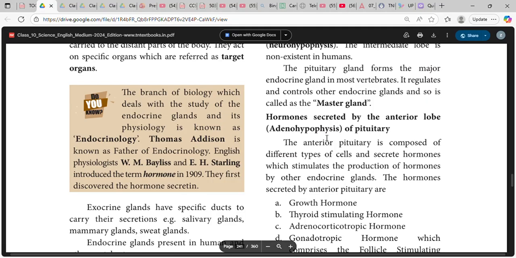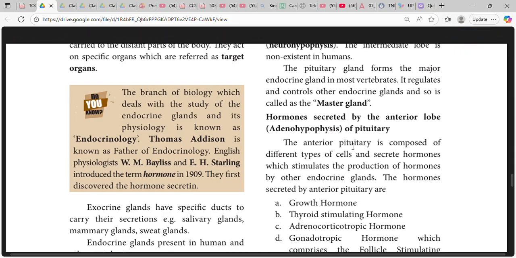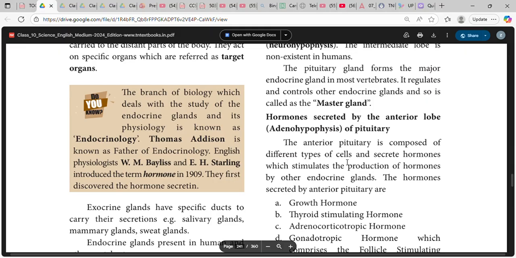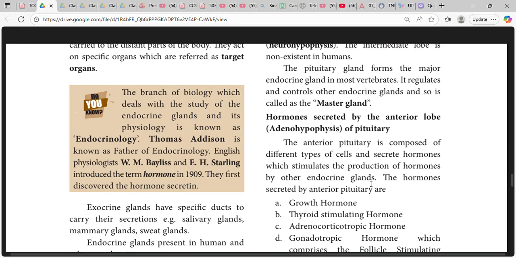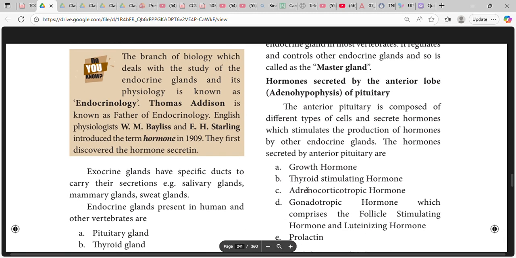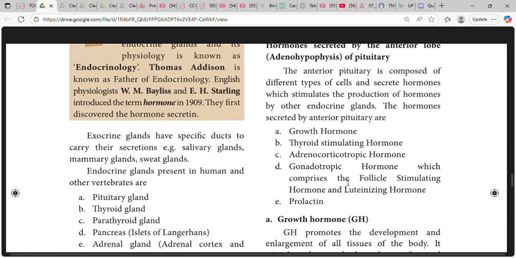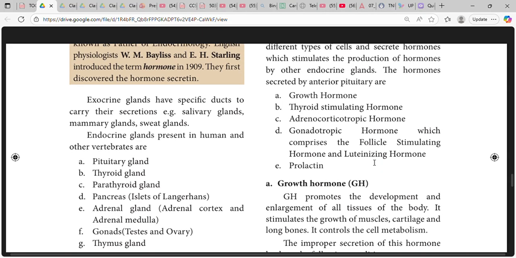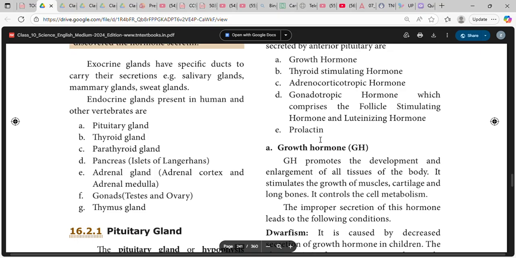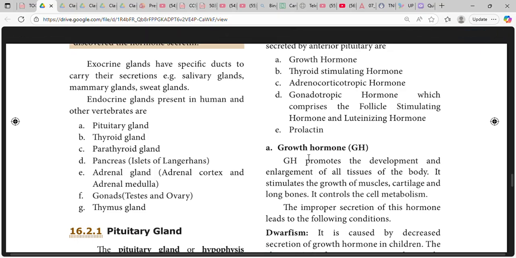Hormones secreted by the anterior lobe, adenohypophysis, of pituitary. The anterior pituitary is composed of different types of cells and secretes hormones which stimulate the production of hormones by other endocrine glands. The hormones secreted by anterior pituitary are growth hormone, thyroid stimulating hormone, adrenocorticotropic hormone, gonadotropic hormones, which comprise the follicle stimulating hormone and luteinizing hormone, and prolactin.